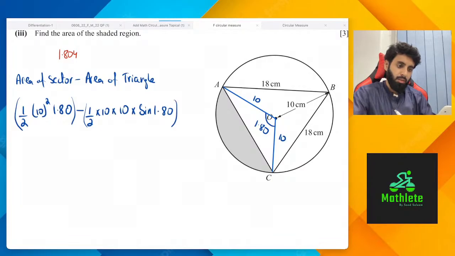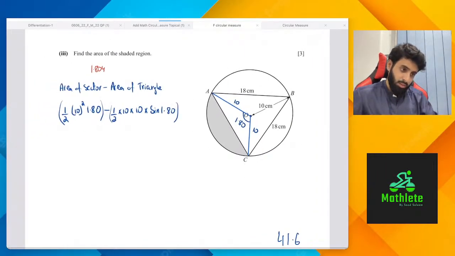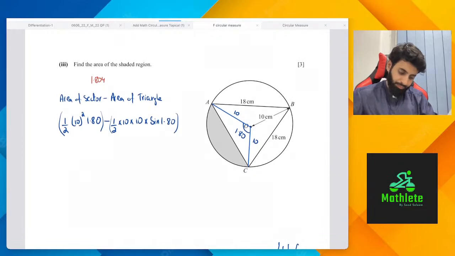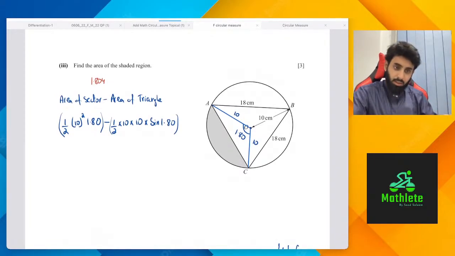So let's do this again. 0.5 into 10 into 10 into 1.80 minus 0.5 into 10 into 10 into sine of 1.80. So I'm looking at 41.30.